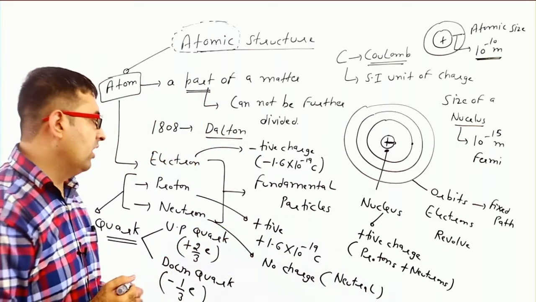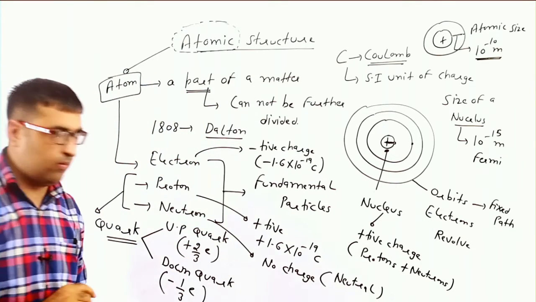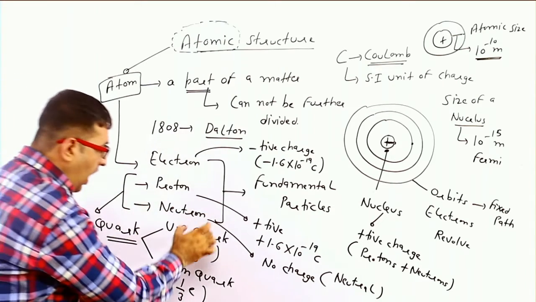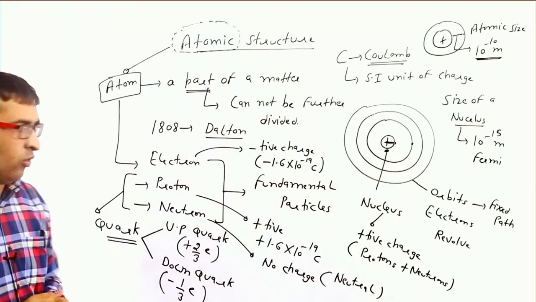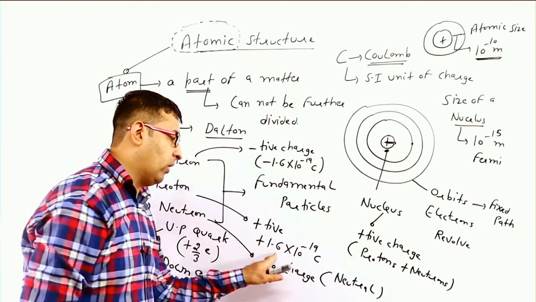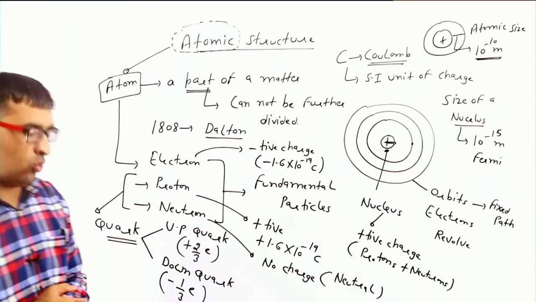So students, now we will discuss up quark and down quark in detail, and we will show how up quark combined with down quark forms a charge of plus 1 unit, that is 1.6 into 10 to the power minus 19 coulomb.